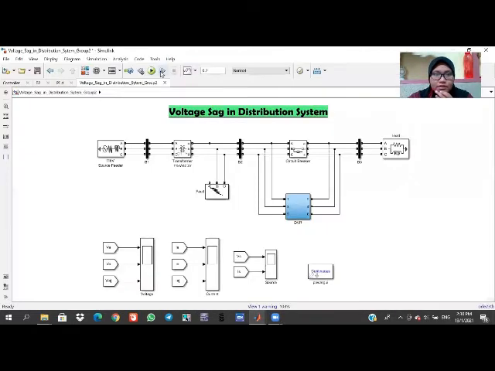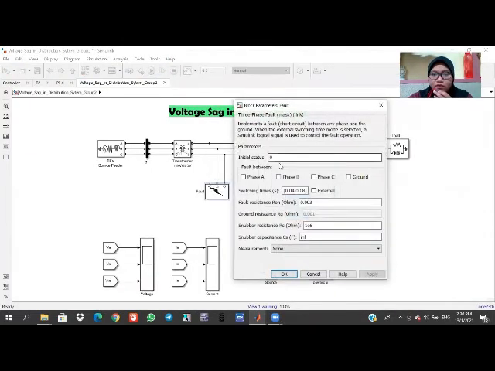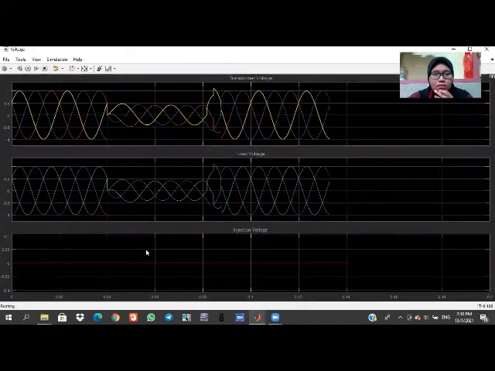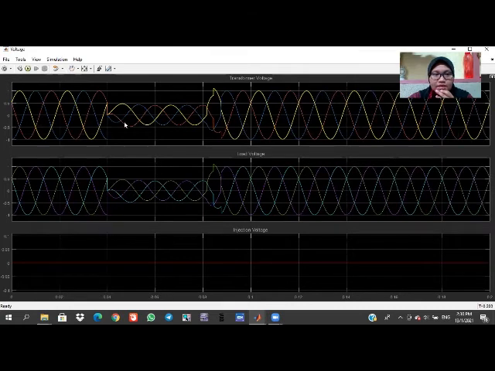Next, for the second condition, the voltage sag occurs at all three phases from 0.04 second to 0.08 second. So the shape of the voltage will look like this. From 0.04 second until 0.08 second, both the transformer and load voltage have a drop of almost 0.5 pu.